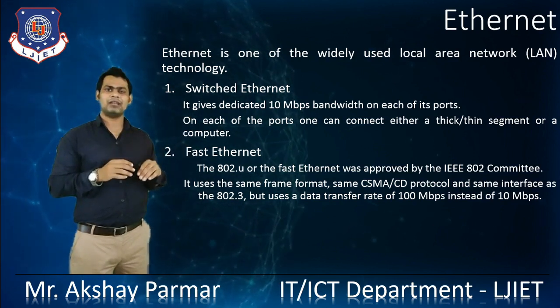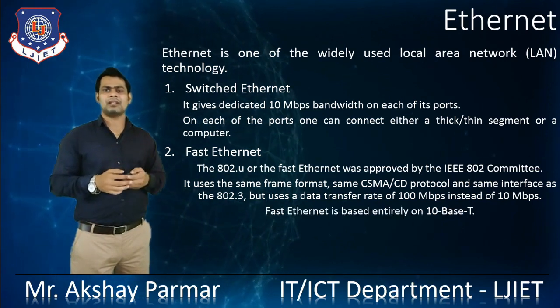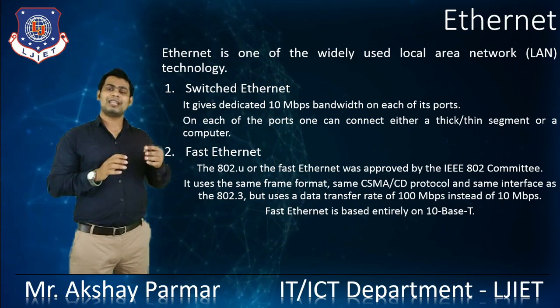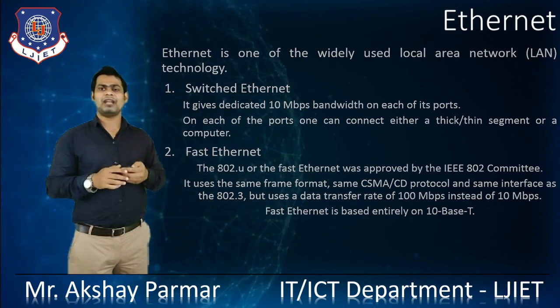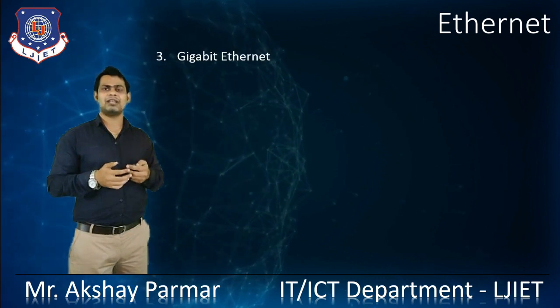So in Fast Ethernet, we get higher speed, up to 100 Mbps. Fast Ethernet is based entirely on 10BASE-T.